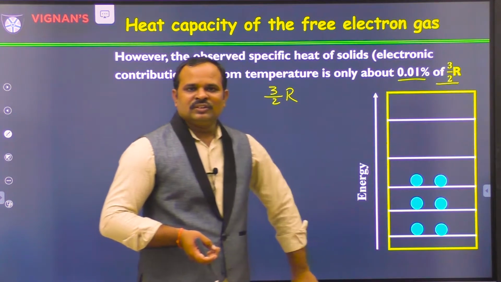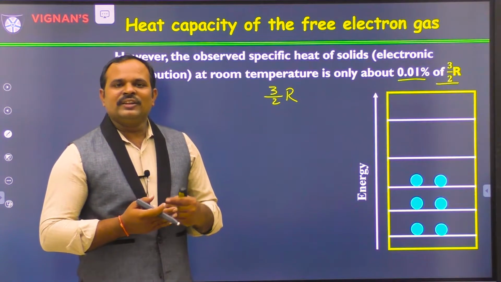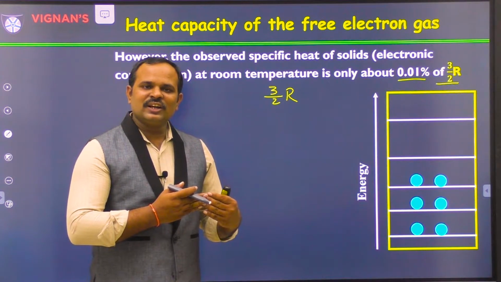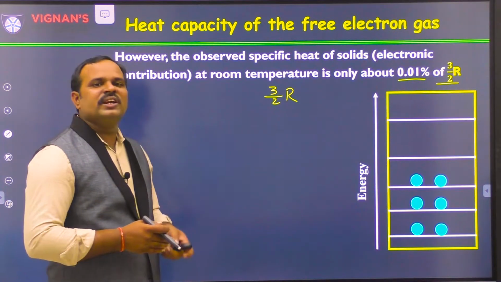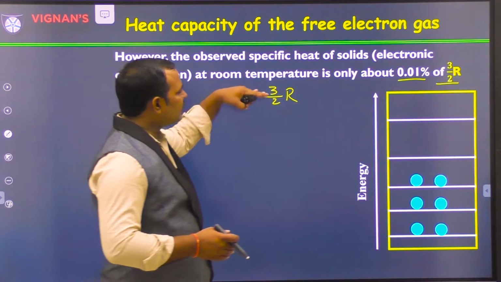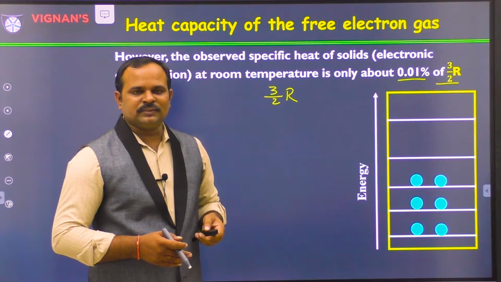That means there is a discrepancy between the classical free electron theory and the observed value, so something is wrong.